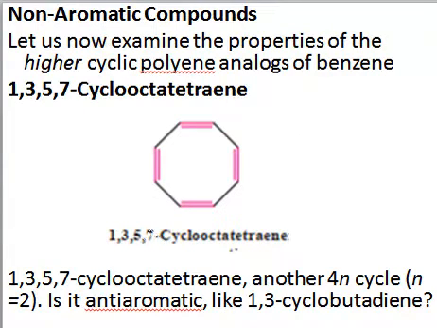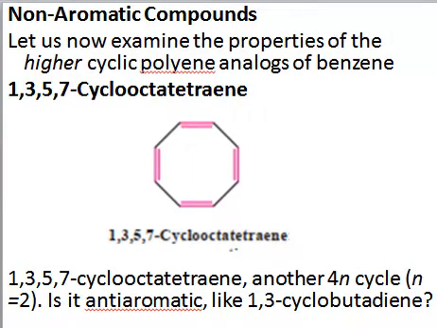Now we will consider the example of non-aromatic compounds. So here we have 1,3,5,7-cyclooctatetraene, right? So we have an 8-membered cyclic ring. You can see that it has 8 pi electrons, 4 double bonds. So 8 is a 4n system. If you put n equal to 2, then it will be a 4n system with 8 electrons, right? So apparently it should be anti-aromatic because it's a 4n system, but we'll see whether it is anti-aromatic or not.